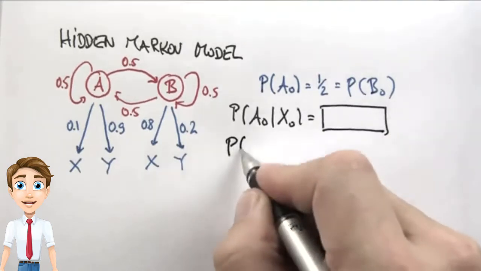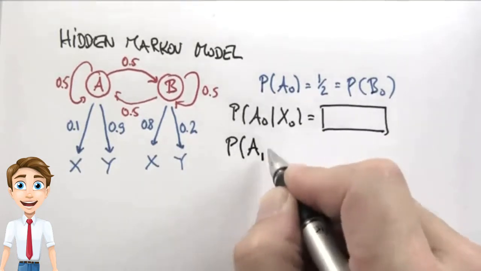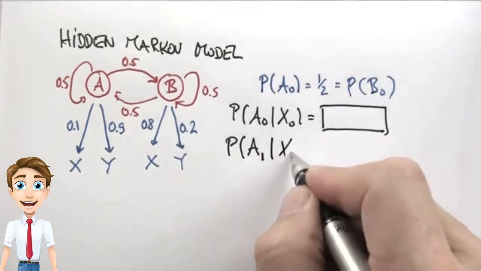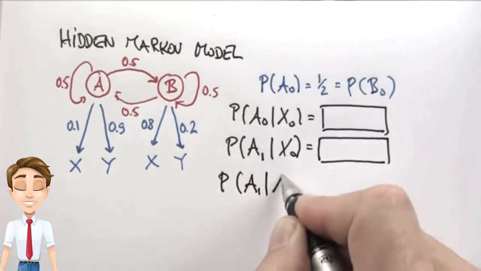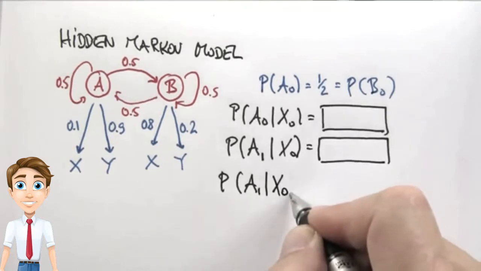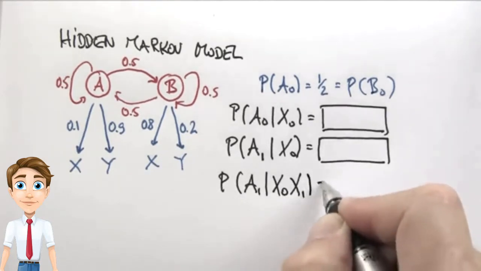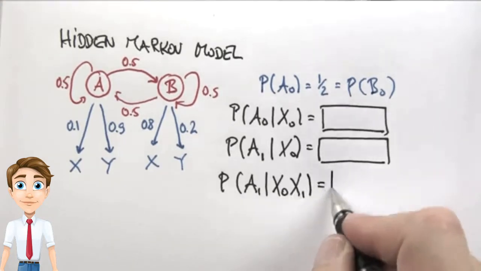What's the posterior probability of state A at time 1, given the observation of x at time 0? And what's the posterior probability of A1 given that we observed x at time 0 and x at time 1? Which just means two consecutive x's.